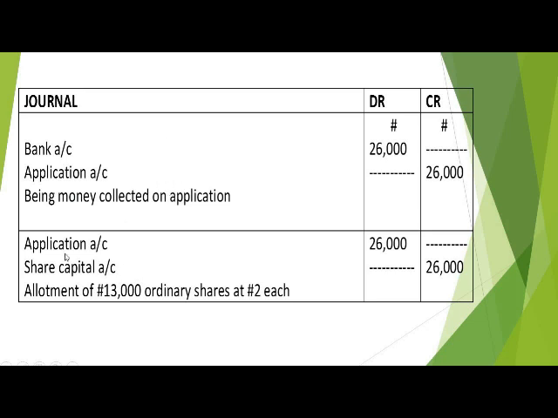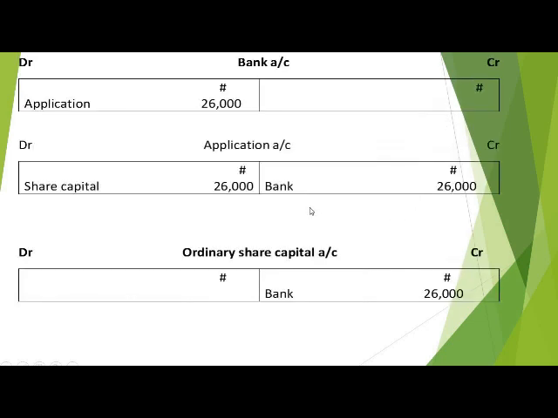Then the second one, application account. Now the money has been deposited to the bank, it will be taken to the share capital account. So share capital account will be credited while the application account will be debited, because the application account will be closed. One transaction on the debit, one on the credit. You can see 26,000 on the debit and 26,000 on the credit. So automatically the journal entry has been balanced.